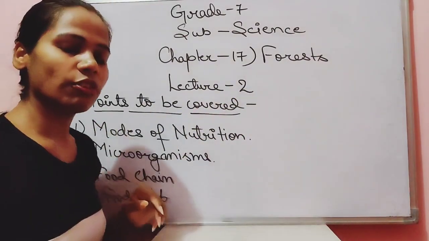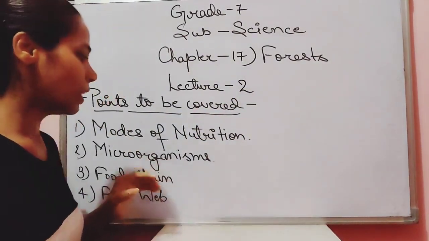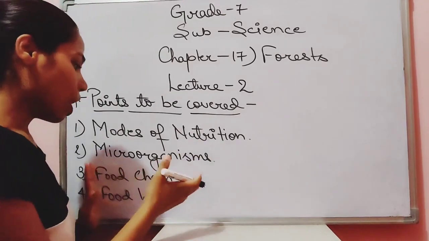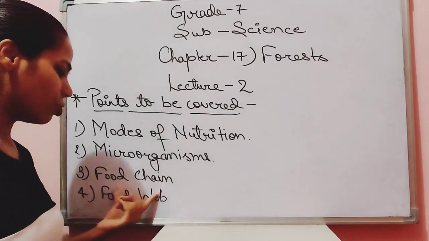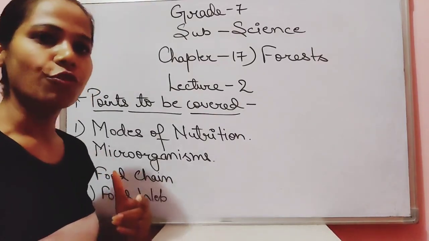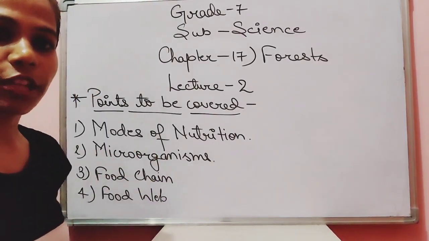The points that we will cover under the chapter will be modes of nutrition, microorganisms also known as decomposers, then we will have a look over the food chain and the food web. So let's start the topic for today.